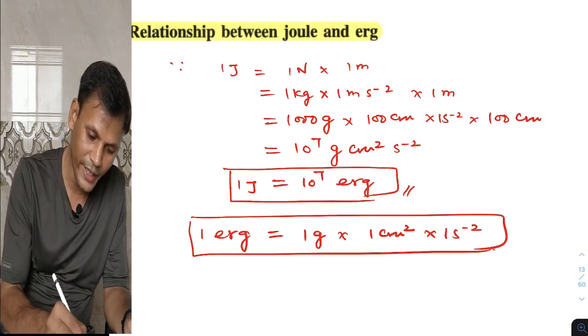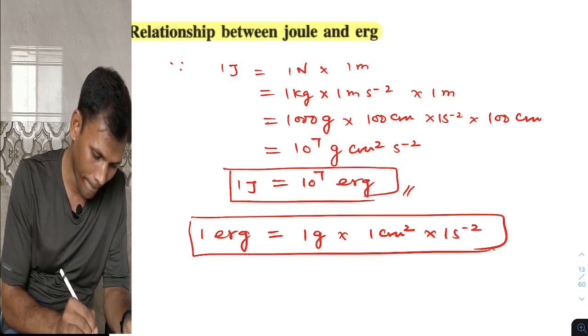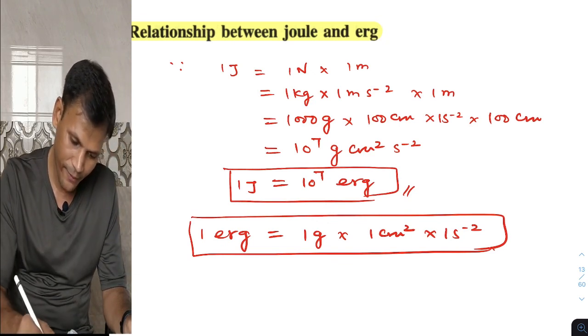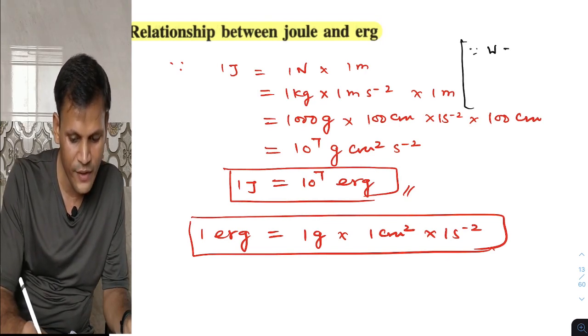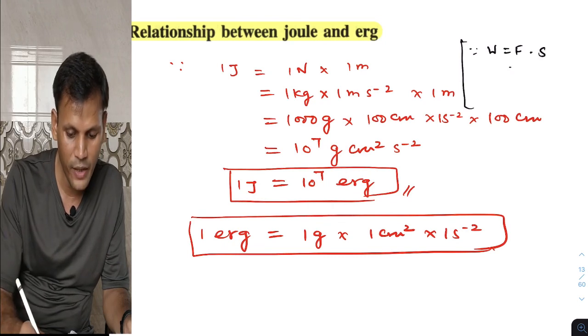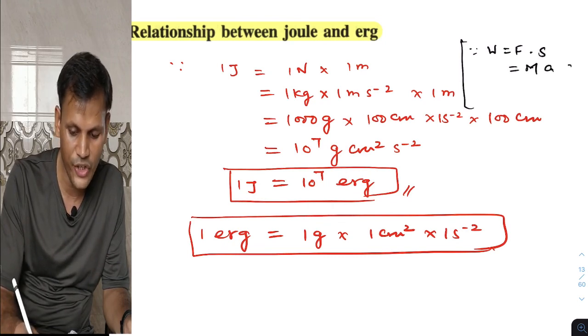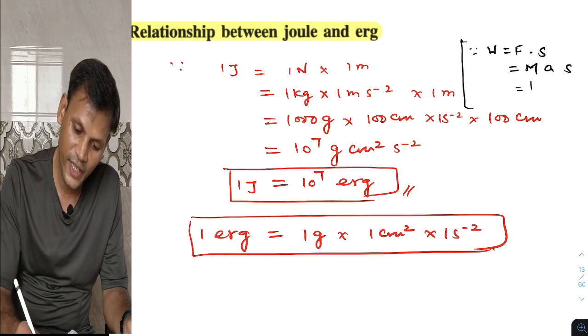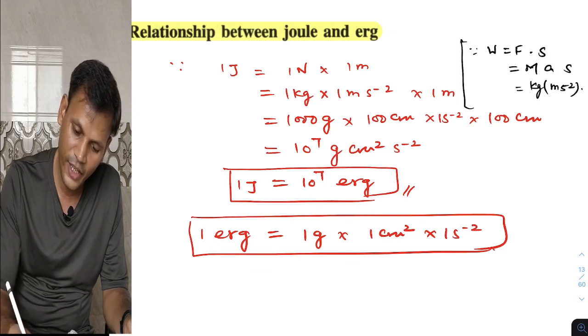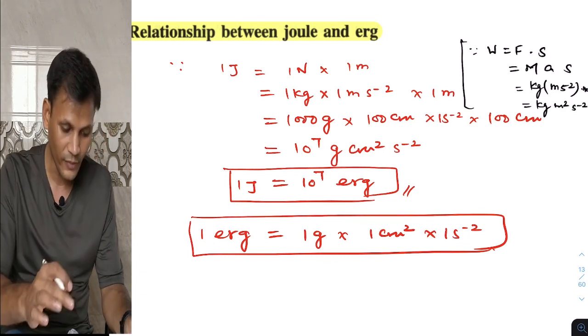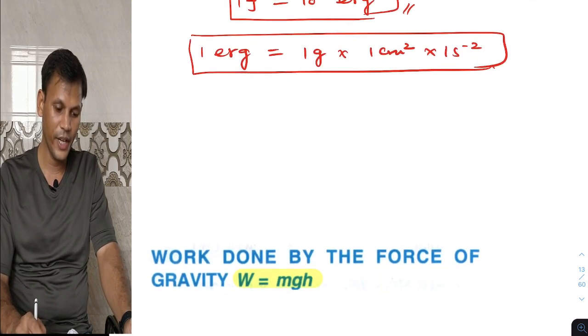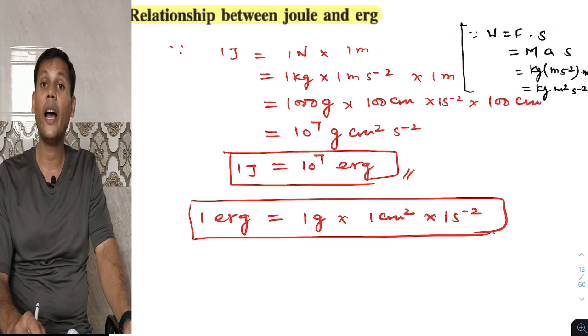We can understand this part by this reason: since work done is force into displacement, and force is mass into acceleration, the unit is kilogram, the unit of acceleration is meter per second square, and the unit of displacement is meter, so it becomes kilogram meter square per second square. That is the relation between joule and erg.